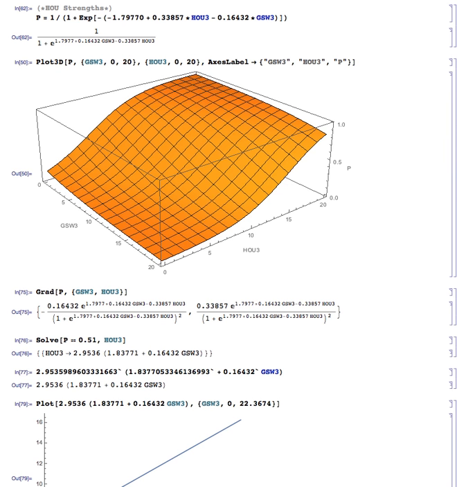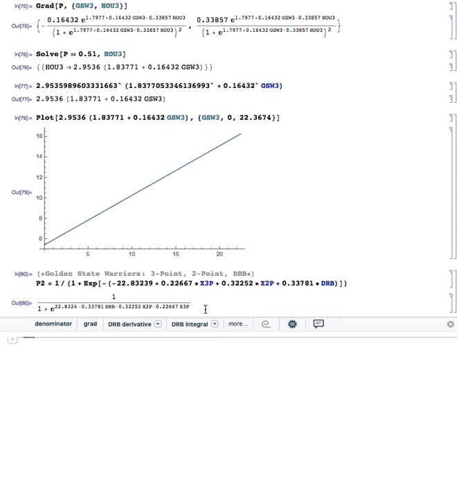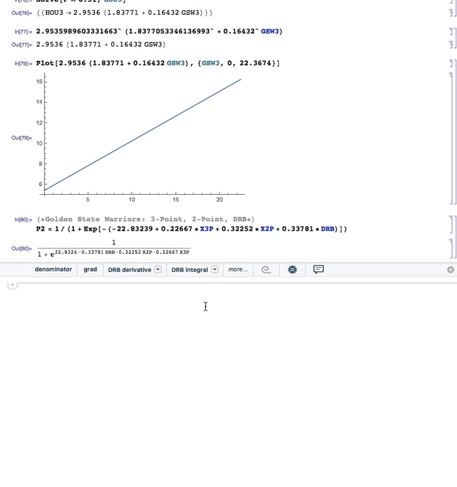And we can in fact define a probability function for them as well. I'll call that P2, and that's just 1 over... I've derived these numbers in a separate analysis, so that's where they're coming from, and I can show you guys at a later point if you're more interested. So that's Golden State's probability function, and we can also compute the gradient of this.